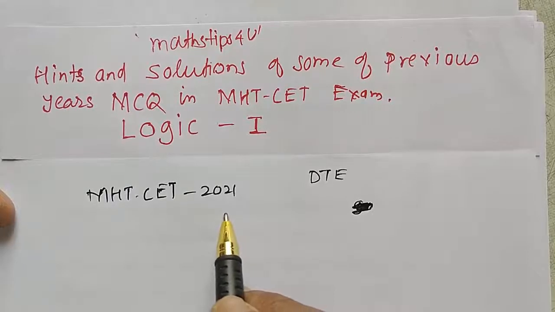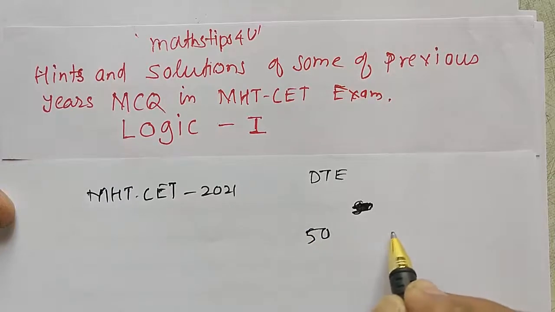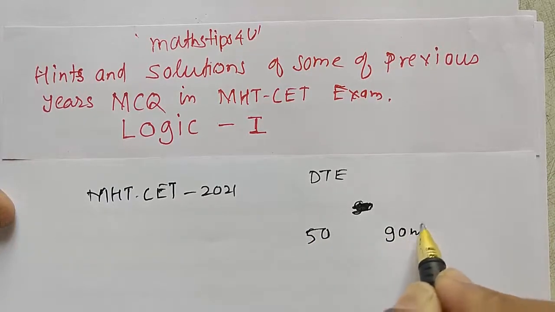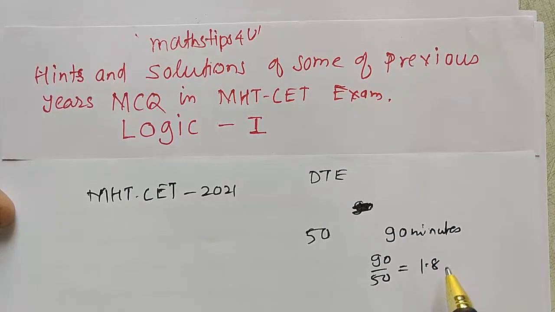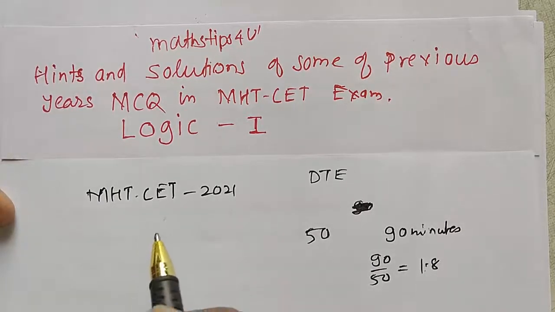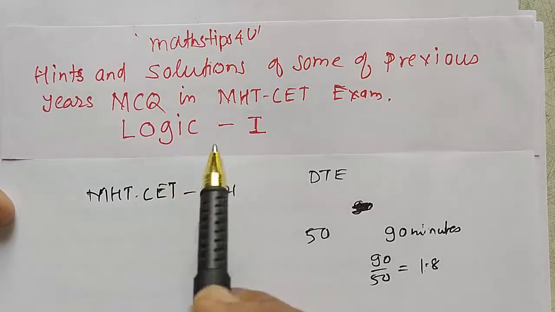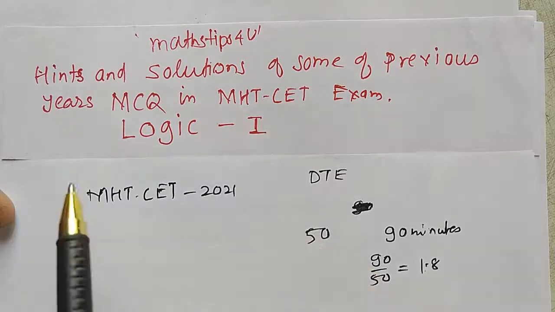For mathematics paper, the number of MCQ is 50 and time allotted for that is 90 minutes. Therefore, 90 divided by 50, it is approximately 1.8 minute for one question. So approximately 1.5 minute is required to complete the MCQ. Now in this video we are going to see how to solve the previous year MCQ in MHT CET exam.